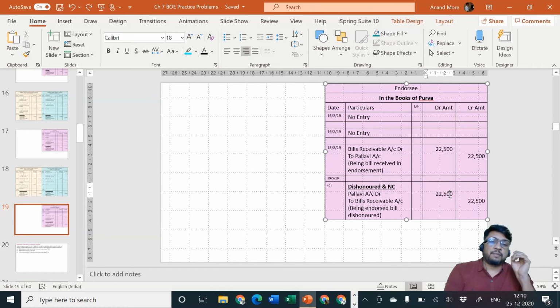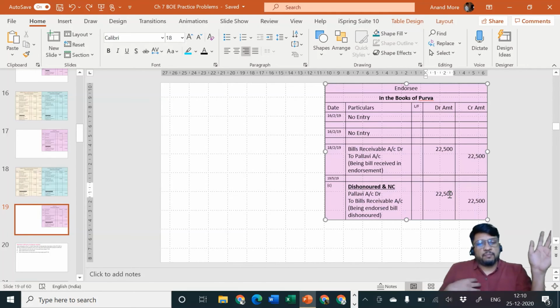But it is not a correct method, because for Purva, Vandana is not important. For Purva, Pallavi is important. Purva will specify, if Pallavi would not have told me to go and collect money from Vandana, I would have never gone there. So for me, this mistake has happened because of Pallavi's instruction. Pallavi has given an instruction to me to go and collect money from Vandana, which she did not pay.